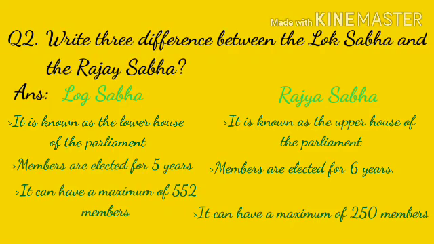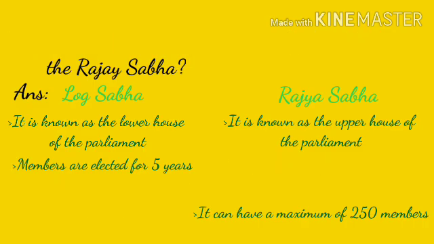Write three differences between the Lok Sabha and the Rajya Sabha. Answer. Lok Sabha. It is known as the lower house of the Parliament. Second point, members are elected for 5 years. Third point, it can have a maximum of 552 members. Rajya Sabha. It is the upper house of the Parliament. Members are elected for 6 years. It can have a maximum of 250 members.